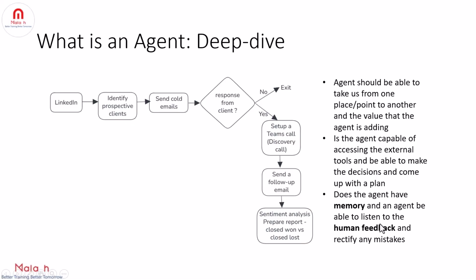So now you understand what exactly an agent is. An agent should be able to take us from one place to another, and that is the value the agent is adding. The next thing is whether the agent is capable of accessing external tools, making decisions and coming up with a plan. And the next thing is, does the agent have memory, and can it listen to human feedback and rectify any mistakes. So with this, you have a clear understanding of what an agent is, right?